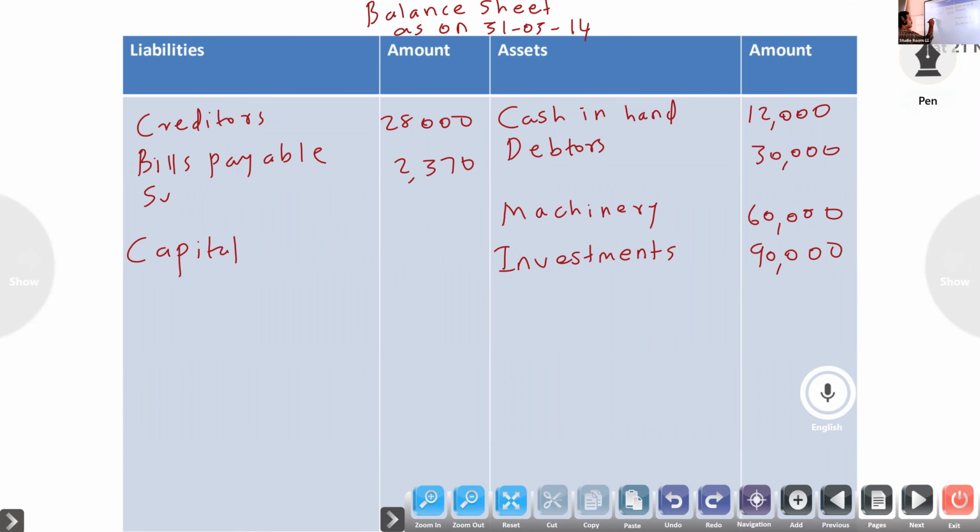So if you are not looking at the question and you are writing the answer, after writing the balance sheet you can understand. In that case, if the liability side is less, you have to put suspense. If the asset side is less, there you have to write suspense. Suspense account 21,330. Next capital 70,000.